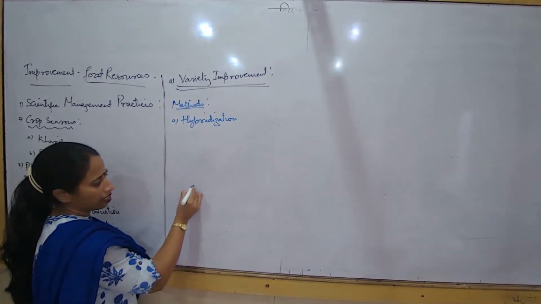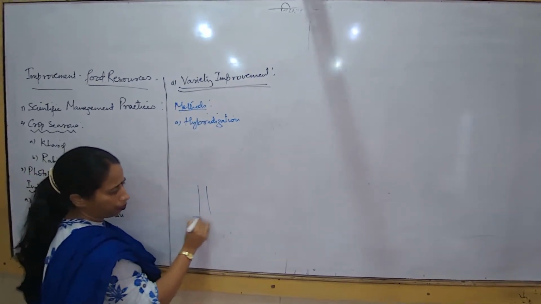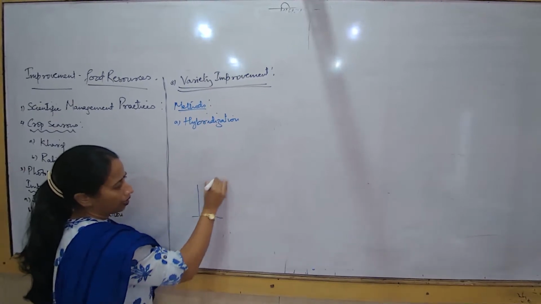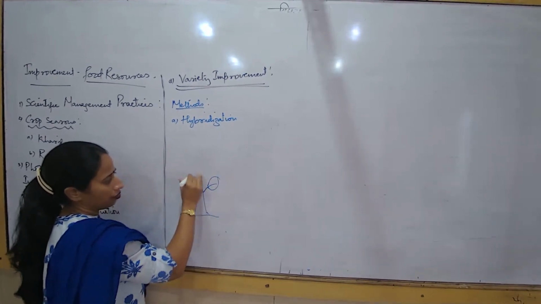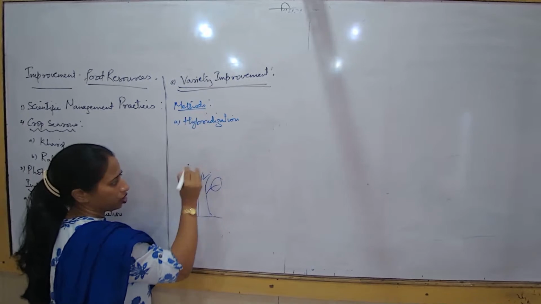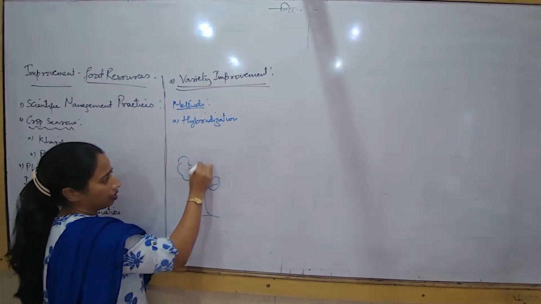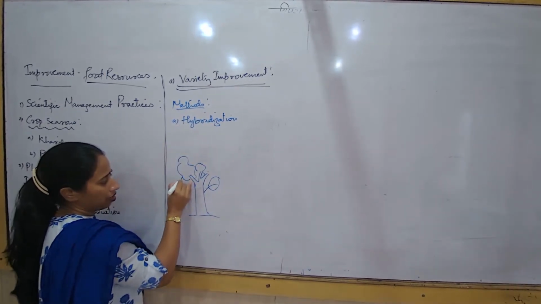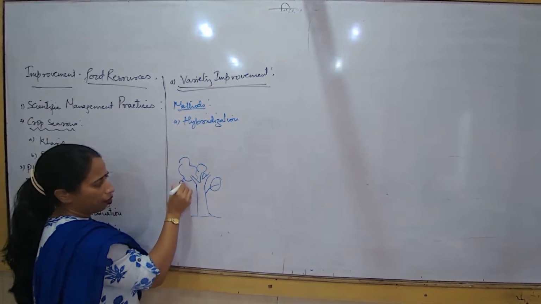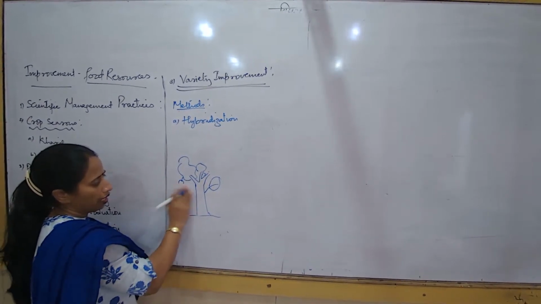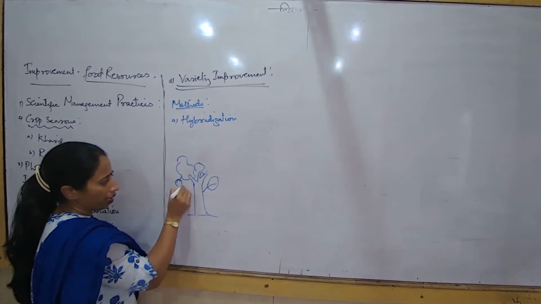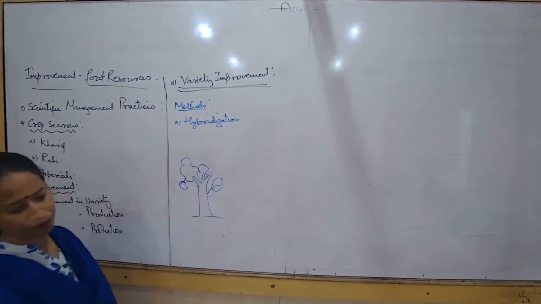Now in hybridization, suppose I am talking about one particular plant, and this plant has the fruits and the flowers and the branches, etc. And this particular plant gives rise to a certain type of mangoes, say, suppose. It gives rise to a certain type of mangoes. Let us talk about one example.